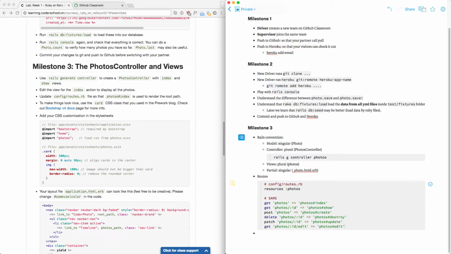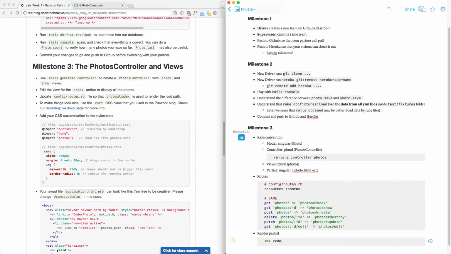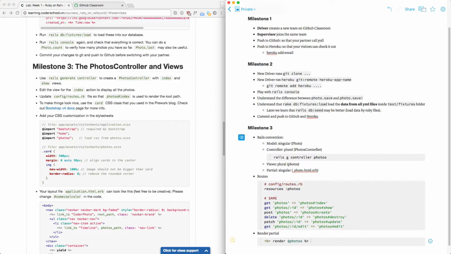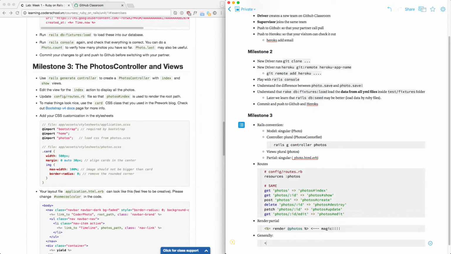So you also know partial, render partial, right? Now you know the Rails convention. Render photos. There's just so much magic in here. Generally, you can read the render thing, but you can do render, let's say, a sidebar of your app.